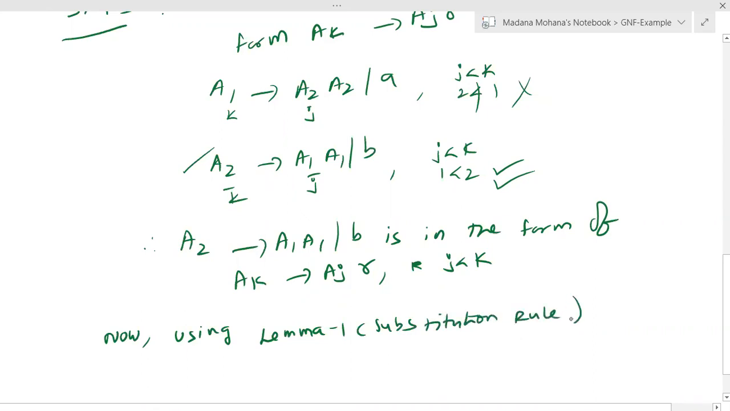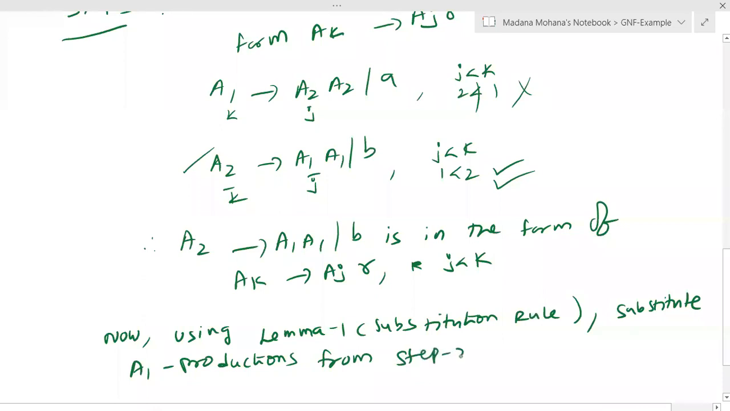Lemma 1, substitution rule. Substitute A1 productions from step 2 in A2 productions.